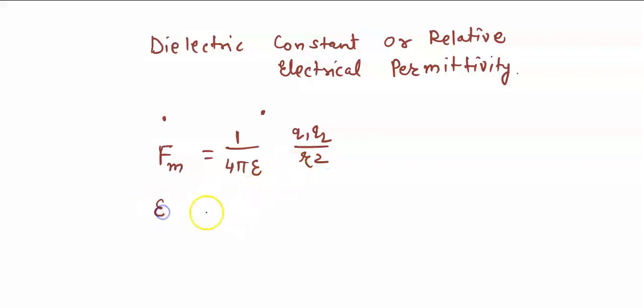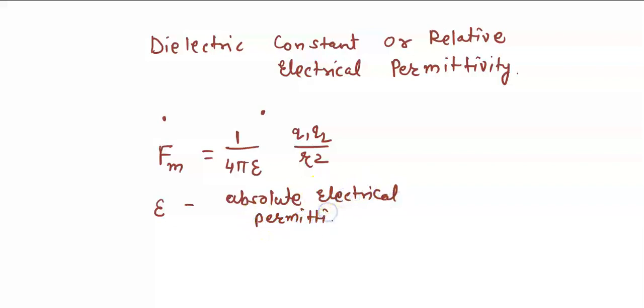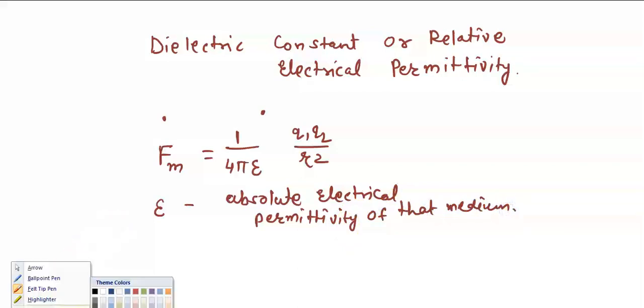Where epsilon is the absolute electrical permittivity of that medium in which the charges are kept. Whichever medium the charges are being kept in.